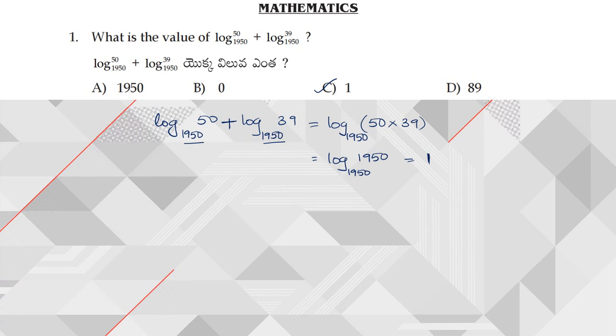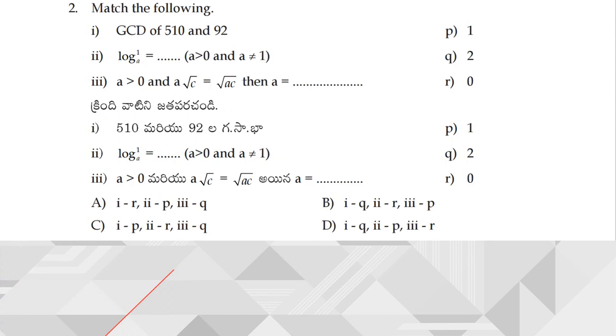So here the things that we have used are log A plus log B. The formula of log A plus log B is log A into B, and one more formula we have used is log A to the base A is equal to 1, right? Next, moving on to question number 2. The GCD of 510 and 92 is. Here, how many questions are given? 3 questions. This is what I already told you.